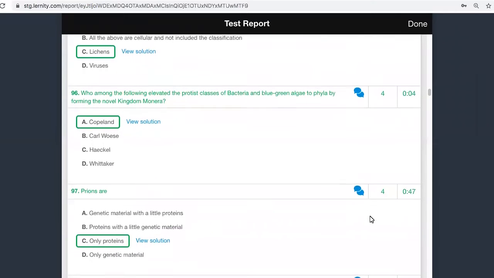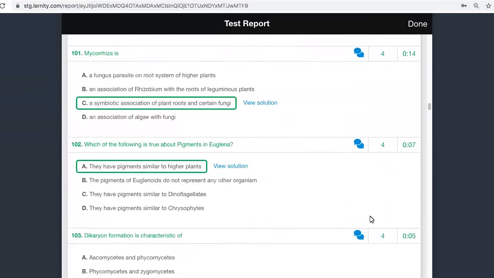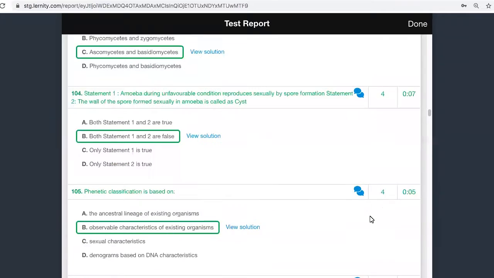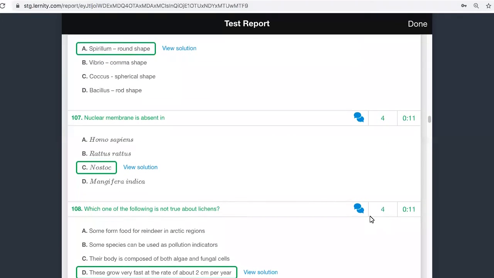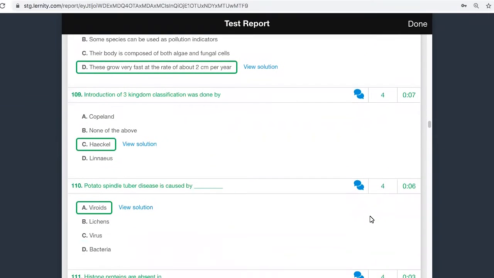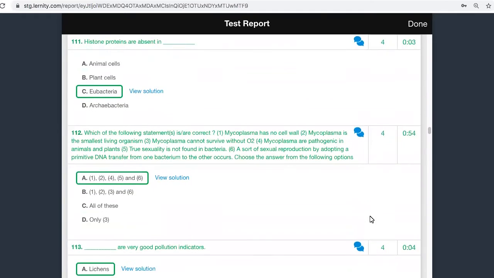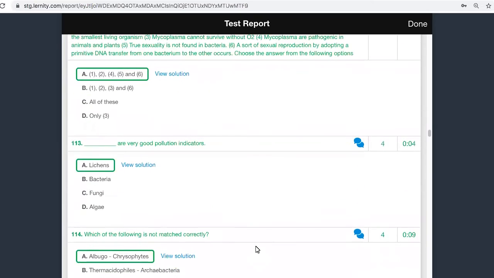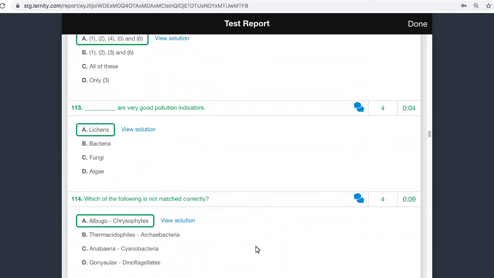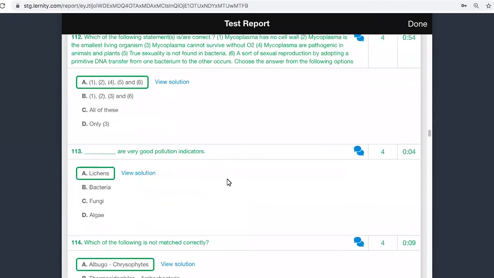Which question did we see last? Okay, 6 correct or wrong statements. Okay, that question. 110. Yeah, 112. I think 113 also we have seen. No, 114 we did not see. Till 112, 113.